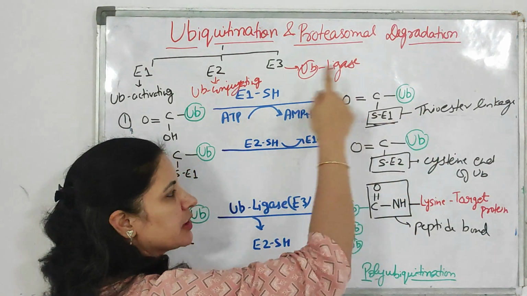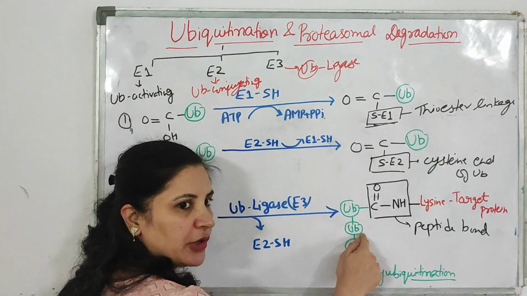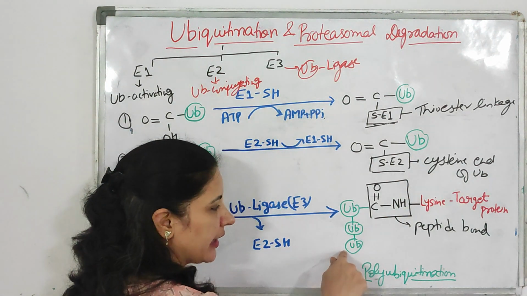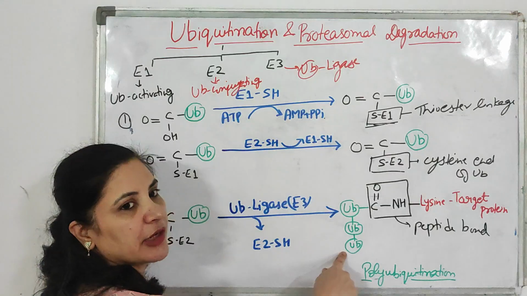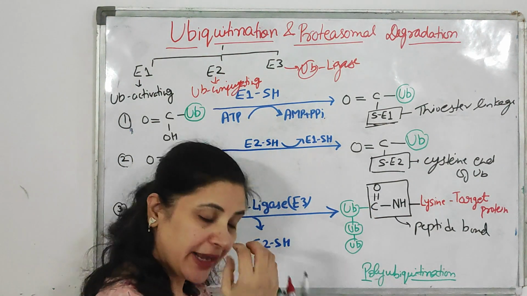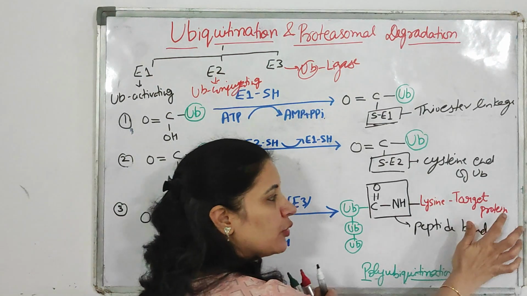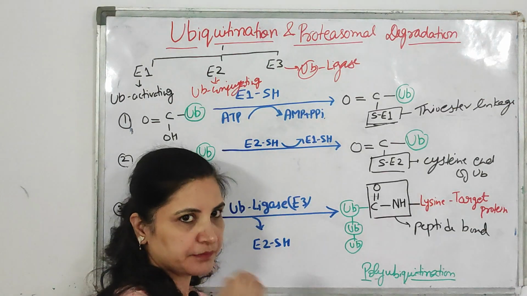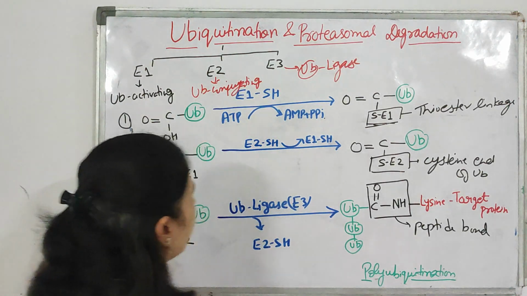Then the same process will repeat. Another ubiquitin will attach, then again all these three steps will occur, and then again another ubiquitin is attached. So the attachment, or tagging, of a number of ubiquitin to the target protein is known as polyubiquitination. Let's understand it again.